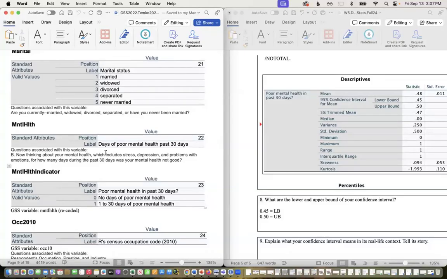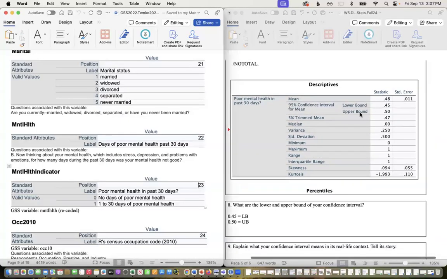For how many days during the past 30 days was your mental health not good? And for the indicator, 0 meant they said no days. Every day it was fine, right? And 1 means 1 to 30 days, so at least one day they had poor mental health. So for the sample, this would be interpreted as 48% of respondents reported having at least one day during the past 30 days where their mental health was not good.